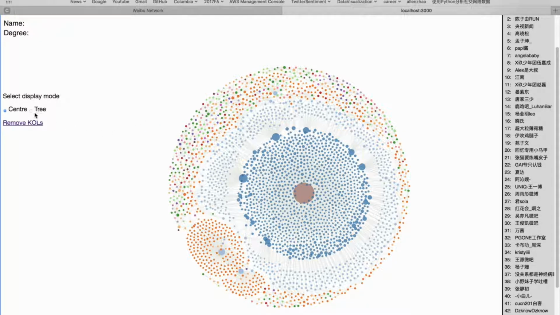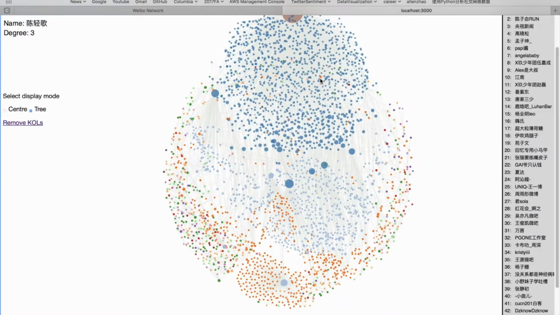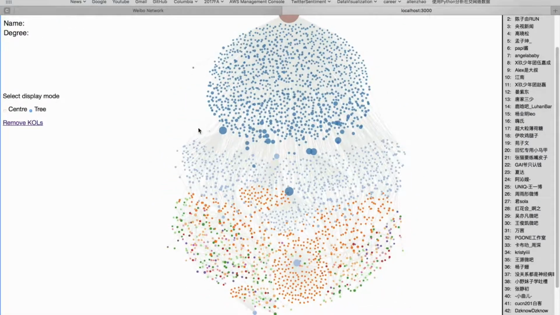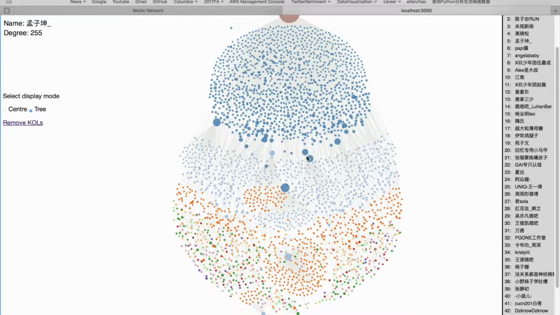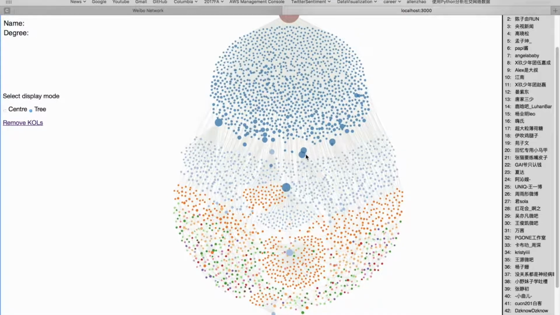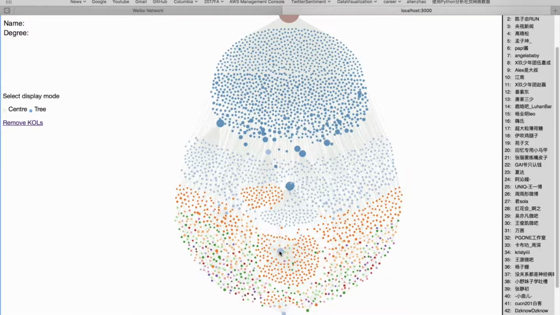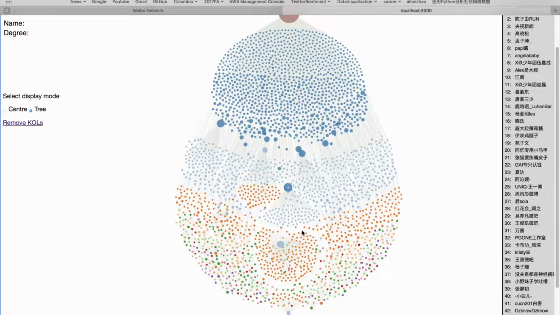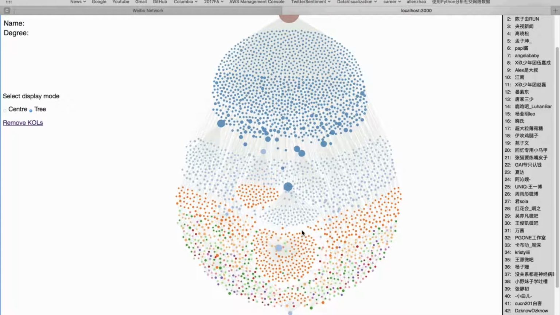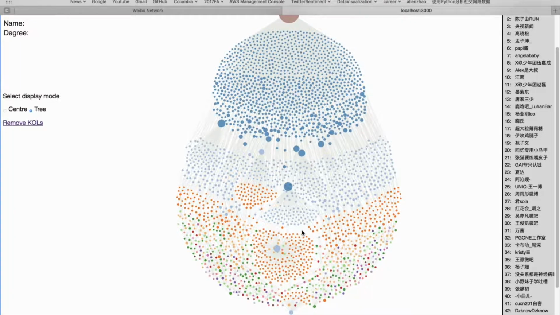Also, with a tree view, we can see this more clearly and find how KOLs contribute to the spread of this news, like this one, this one, or bring more users to repost this Weibo.